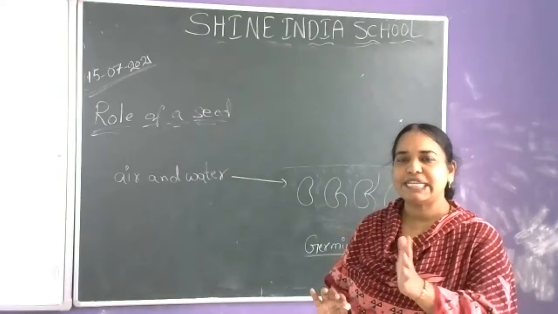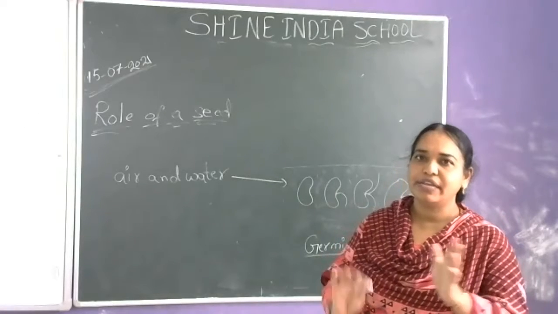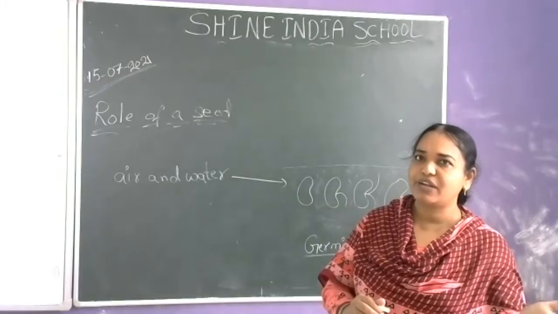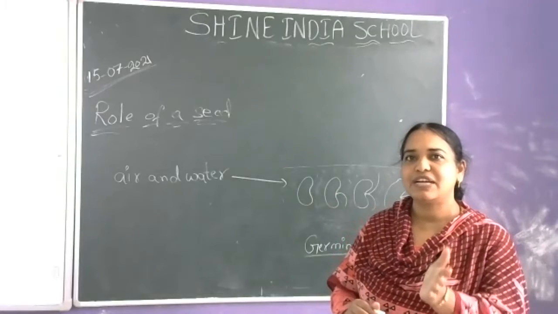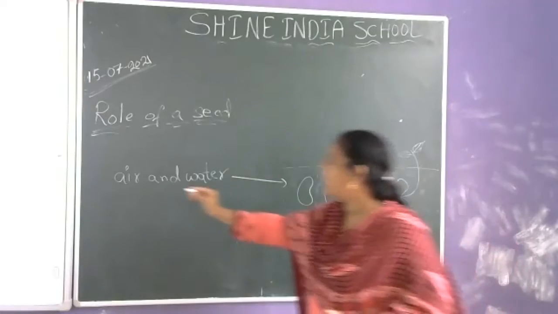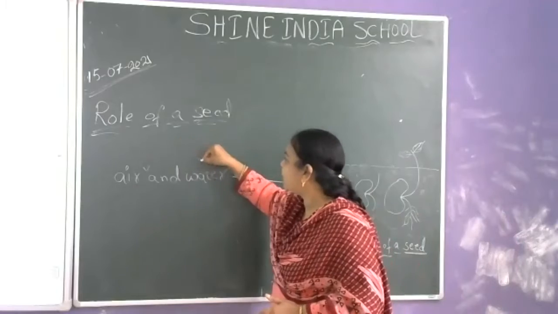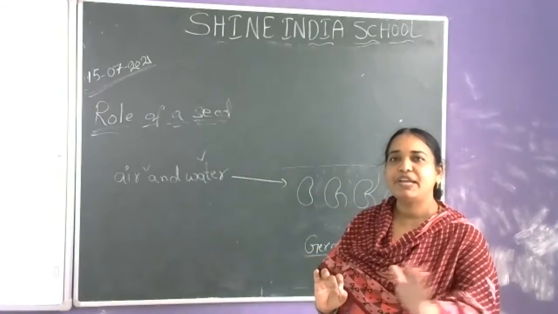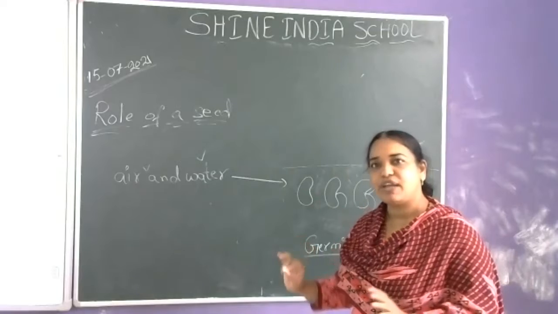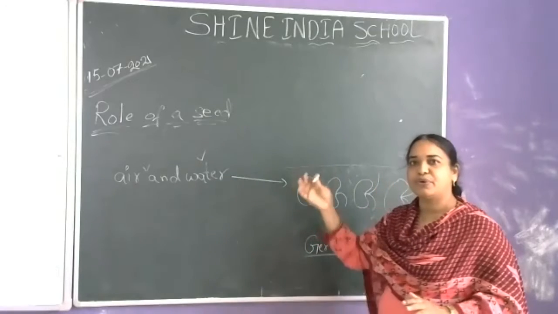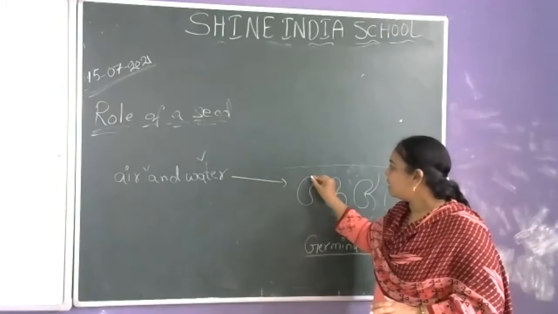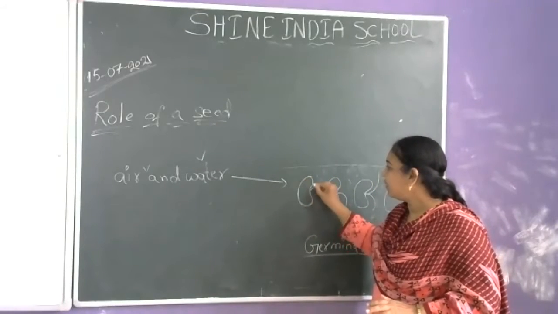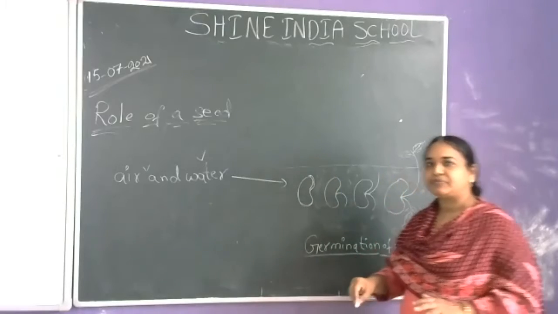If you place a seed in a wet cloth, a damp cloth, or wet cotton, the seed starts germination if we provide the right amount of air and water. After the germination of the seed, it definitely requires soil for further growth. So here, for example, we sowed a seed.